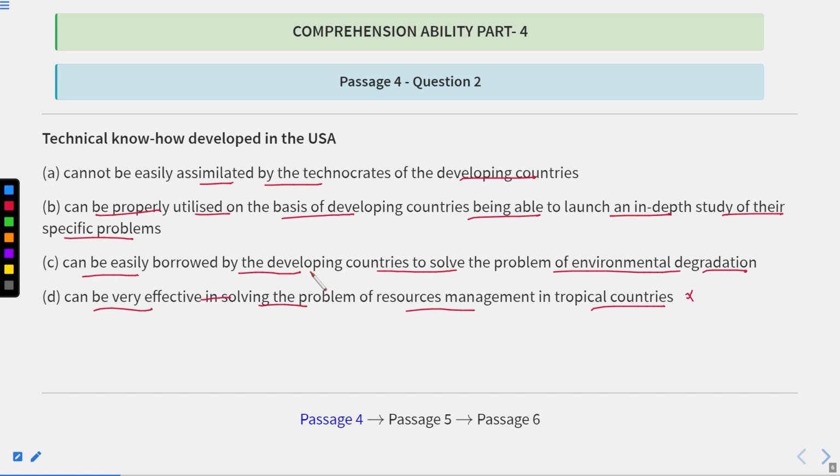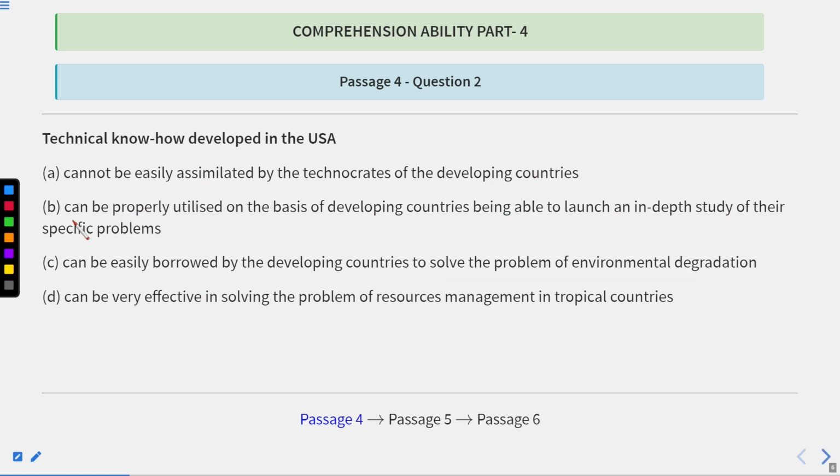Can be easily borrowed by the developing countries to solve the problem of environmental degradation? No, it is not at all mentioned over there. Can be properly utilized on the basis of developing countries being able to launch an in-depth study of their specific problems, because they were saying that the unique problems. Okay, so the unique problems are specific problems. So here B should be the correct answer according to the context of the passage. Now let us move forward.